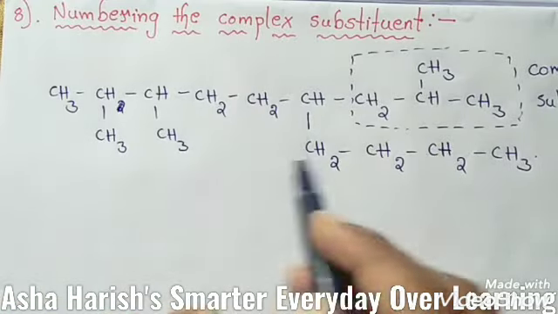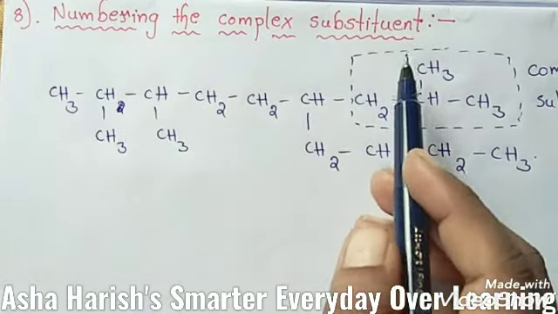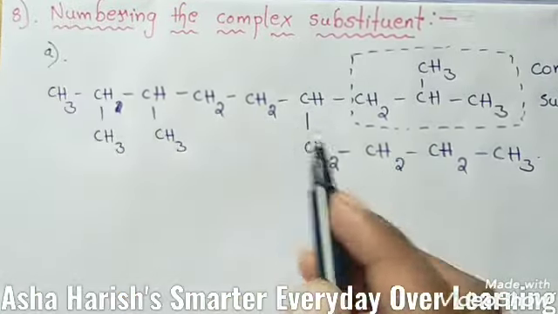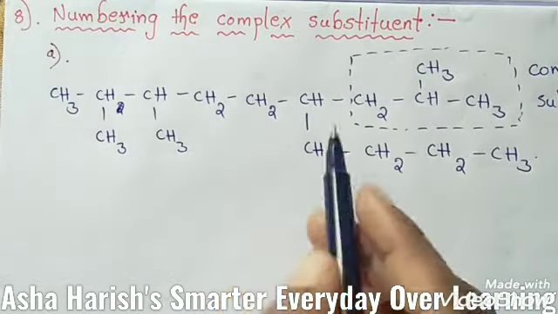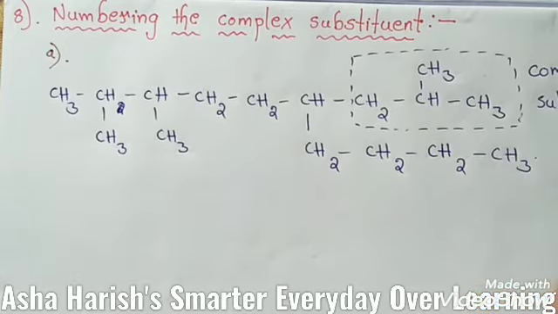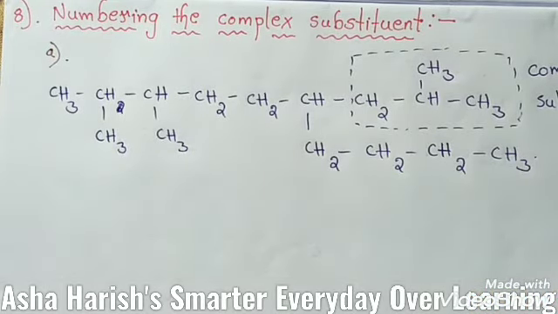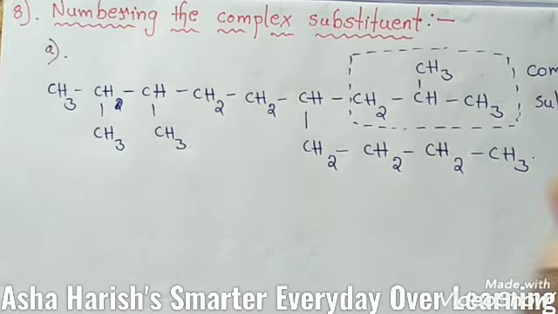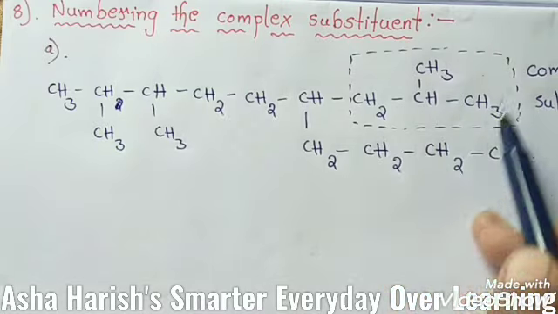The last rule is numbering the complex substituent. Here 4 cases you need to study. Case A: in case the substituent on the parent chain is complex, when shall we say that a substituent is complex? Means it has a branched chain again.